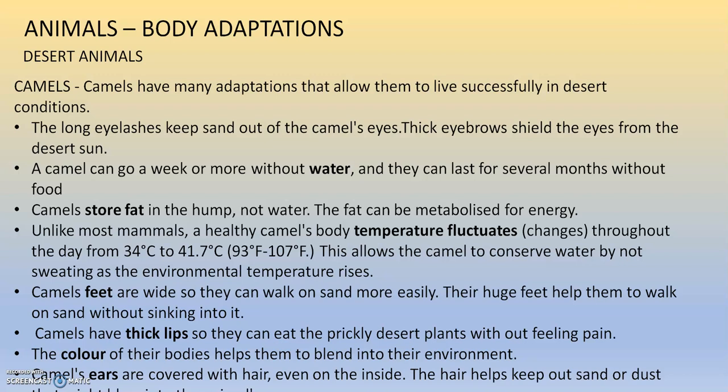Unlike most mammals, a healthy camel's body temperature fluctuates. That means it changes throughout the day from 34 degrees centigrade to 41.7 degrees centigrade. This allows the camel to conserve water by not sweating as the environmental temperature rises. So this means when the temperature in the desert increases, the body temperature of the camel also increases, and so it does not sweat and conserves the water in the body.